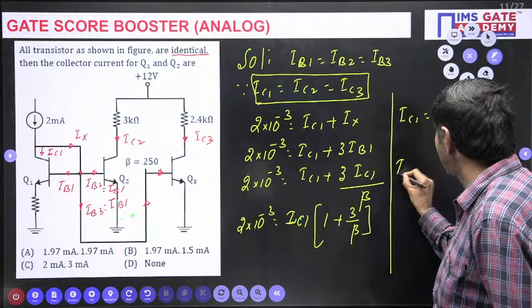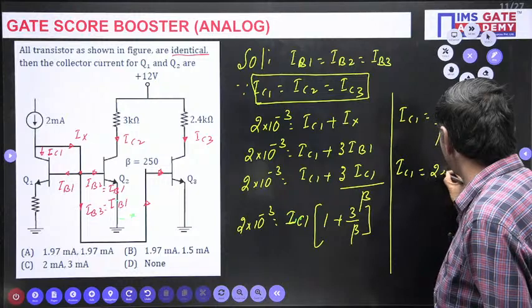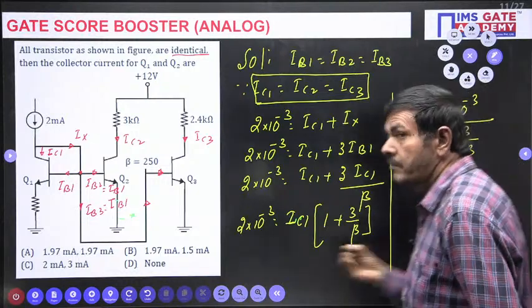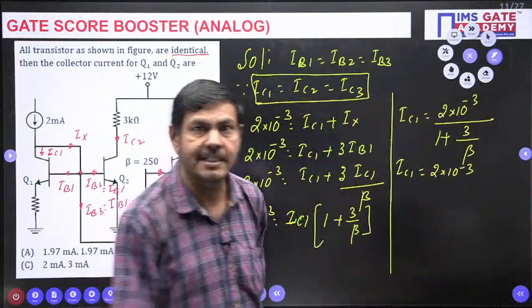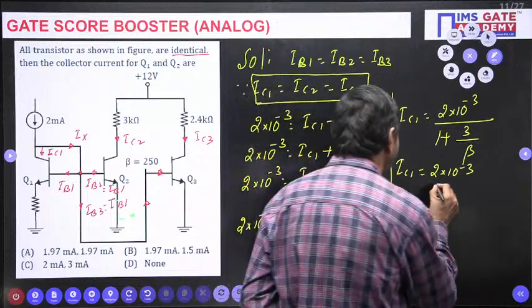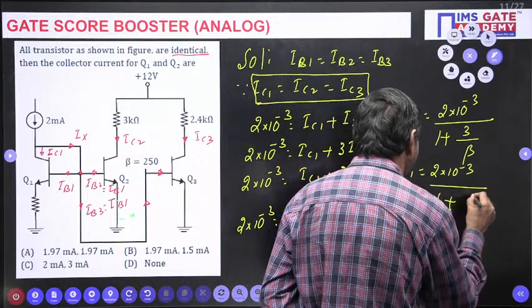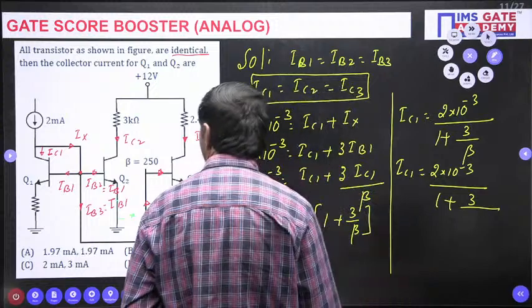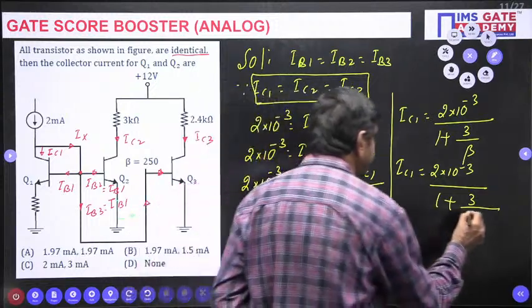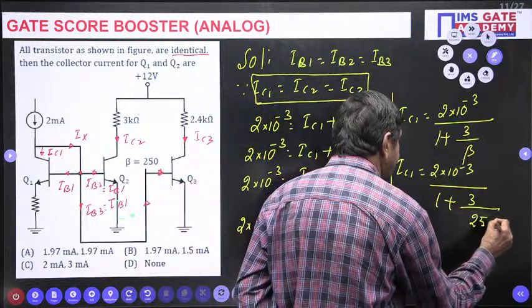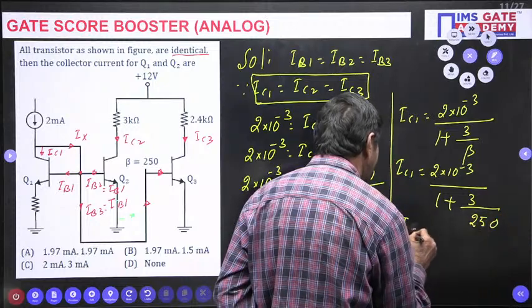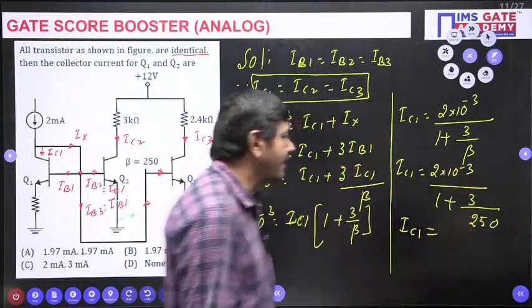So I can get IC1 is nothing but 2 into 10 power minus 3 divided by 1 plus 3 by beta. Beta we got as what? Beta is given, 250. Use a calculator and please tell me what is the value of IC1.